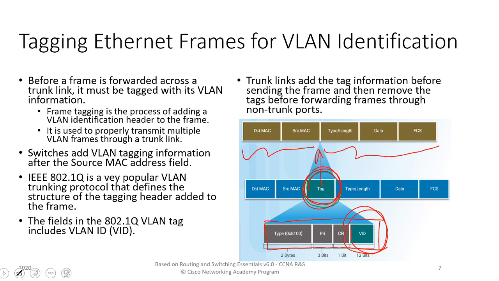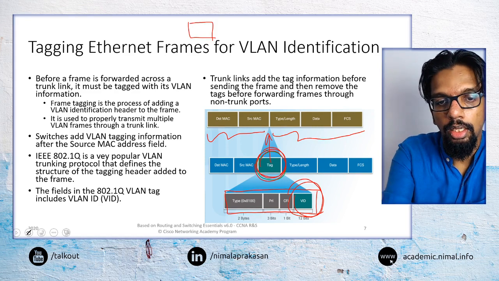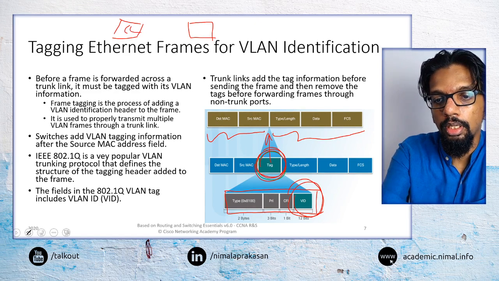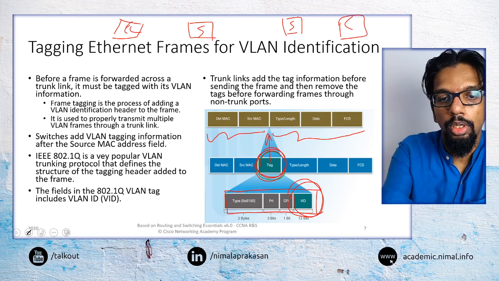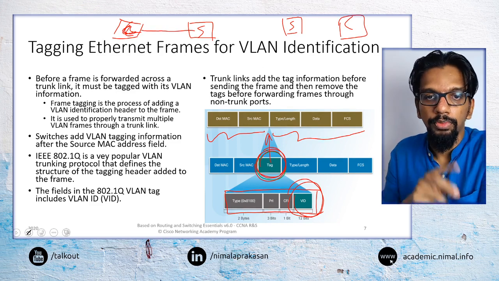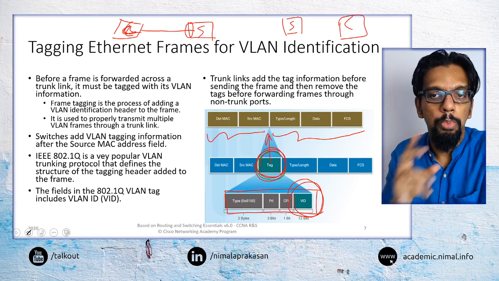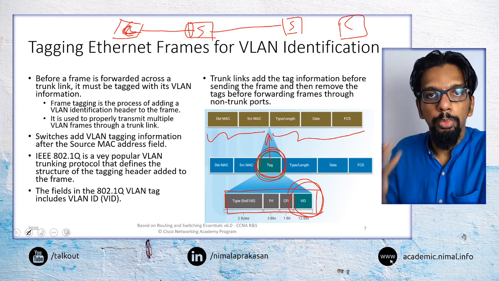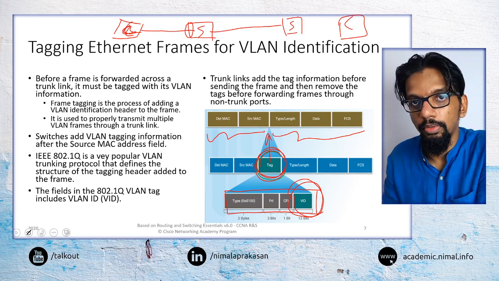So when these frames arrive at a particular switch, say for example, let's say this is a switch, and here is a computer, and this is another switch, and here is another computer. On this part of the link, there will not be a VLAN tag, because the VLAN will be identified by the port. This link would be a trunk that can carry traffic for a number of different VLANs.